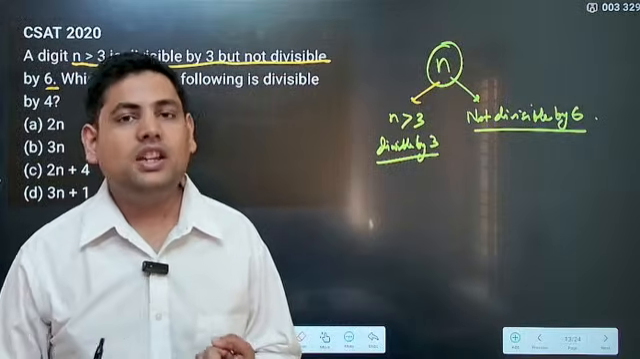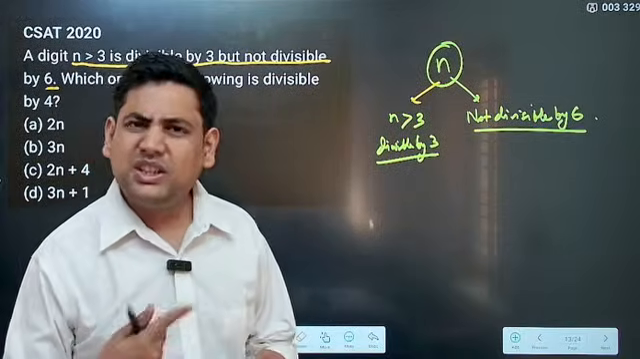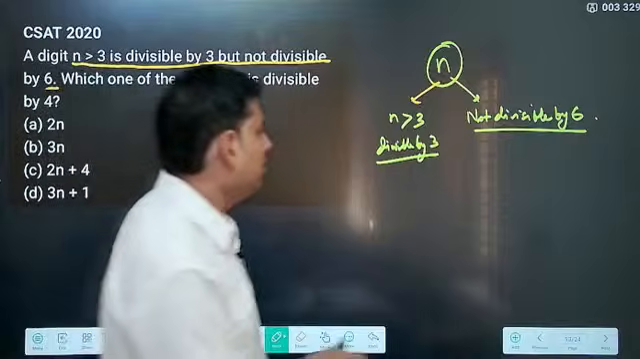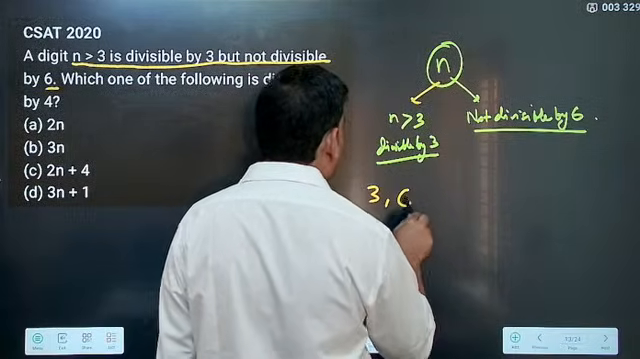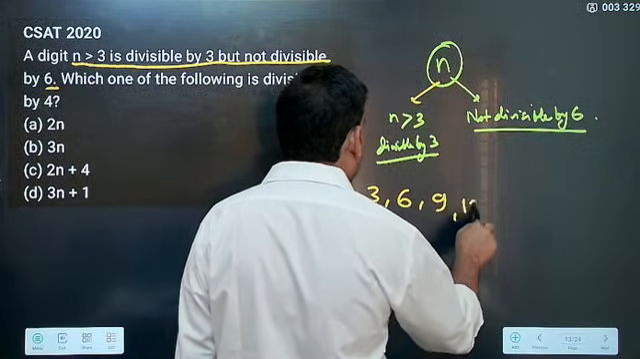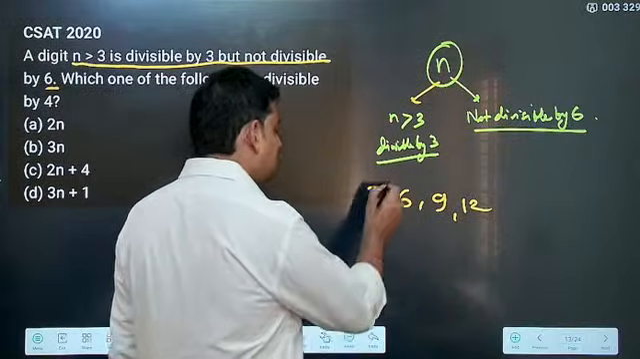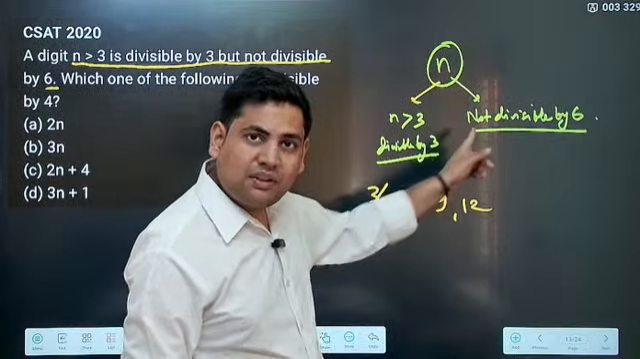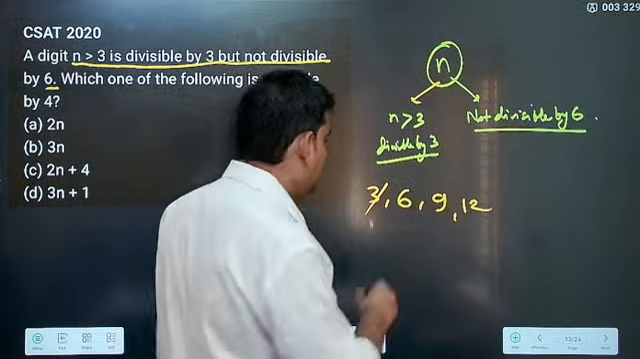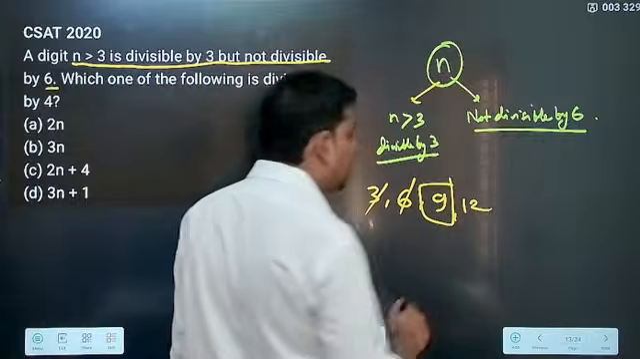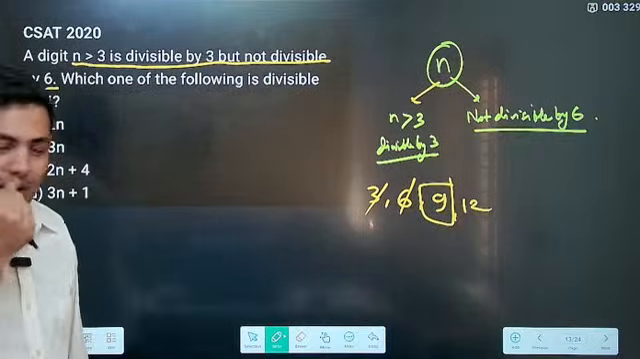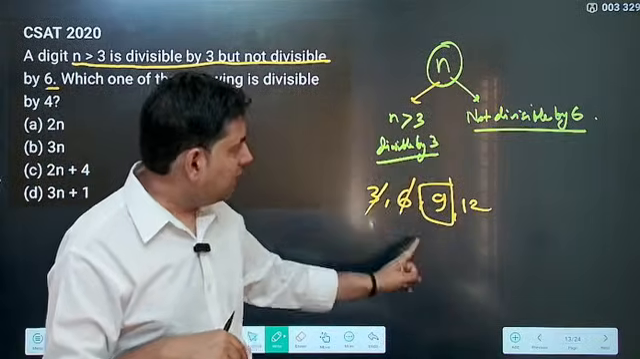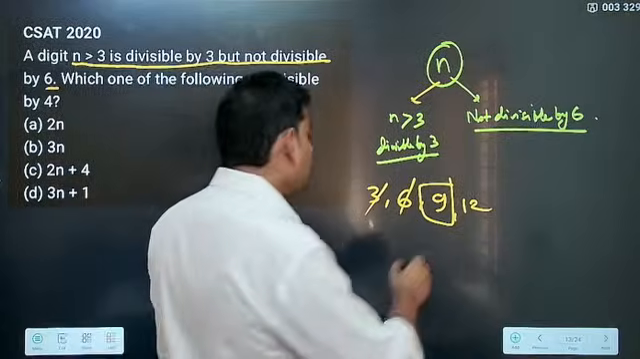Greater than 3, okay, then divisible by 3. Now what are the multiples of 3? Correct. So multiples of 3 are 3, 6, 9, 12, like this. Now of course this cannot be 3 because it is greater than 3. Then not even 6. Why? Because it says not divisible by 6. But if you look at 9, 9 is that beautiful number. Correct. 9 is greater than 3, divisible by 3, yes. Not divisible by 6, yes. So 9 is that number.